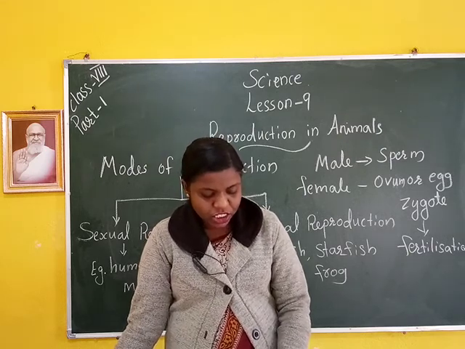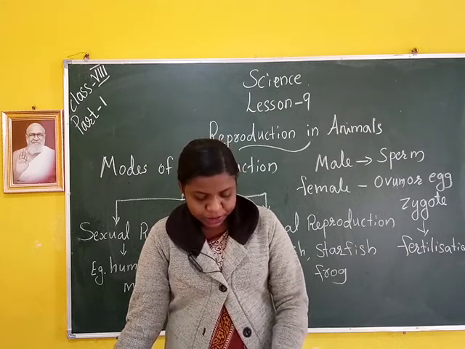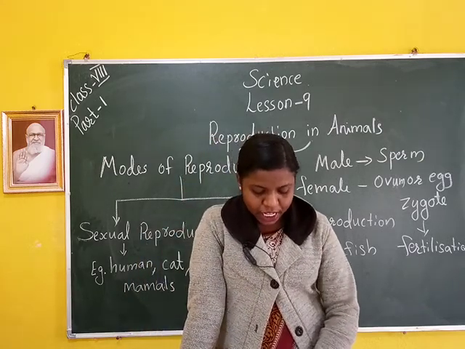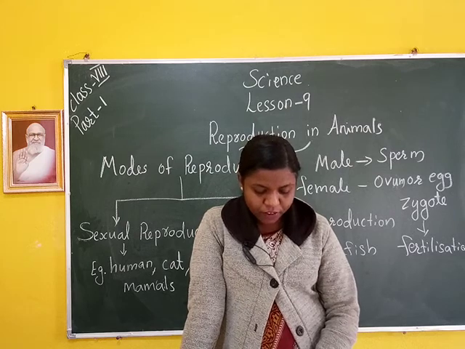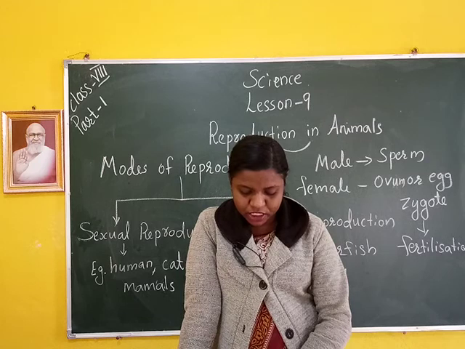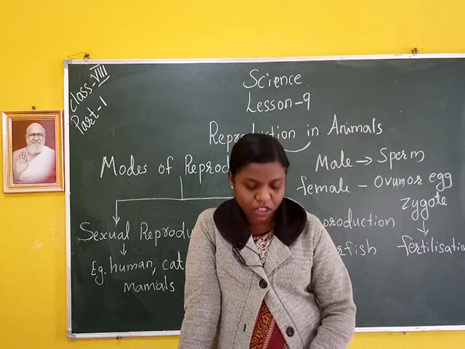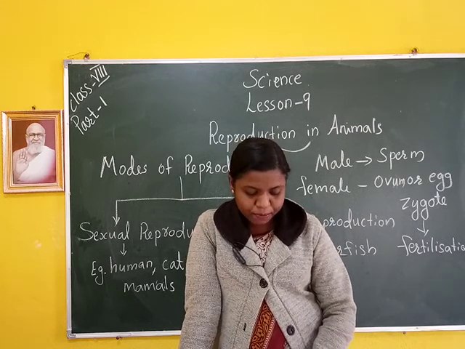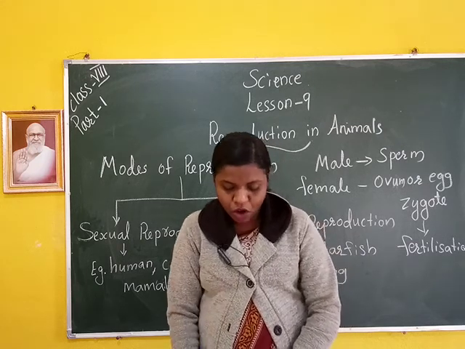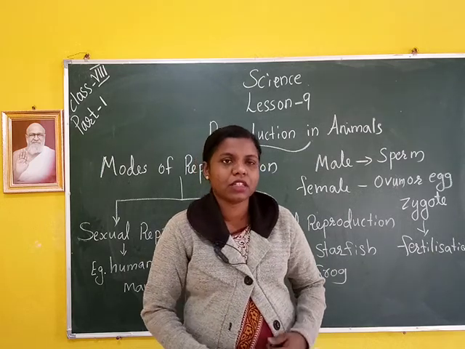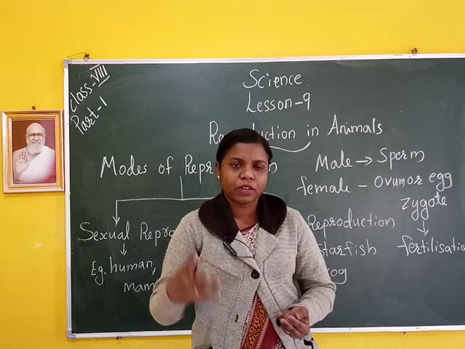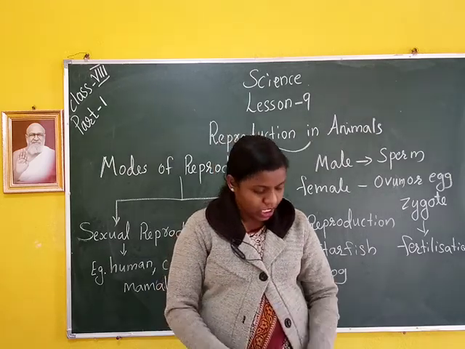The hen then sits on the eggs to provide sufficient warmth for their development. The embryo takes about 3 weeks to develop into a complete chick. The development of the chick takes place inside the eggshell during this period. After the chick is completely developed, it bursts open the eggshell and comes out of it.